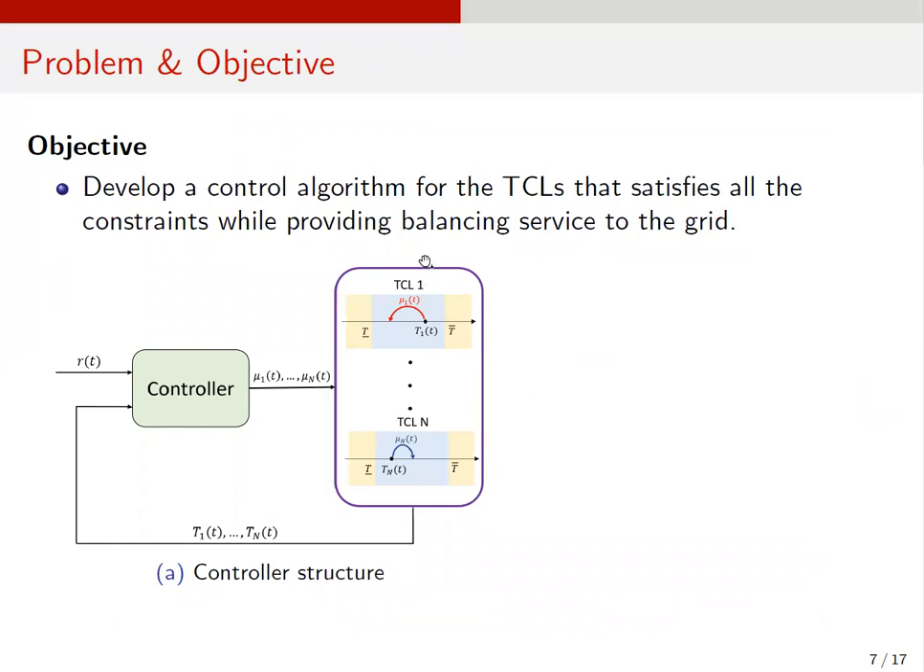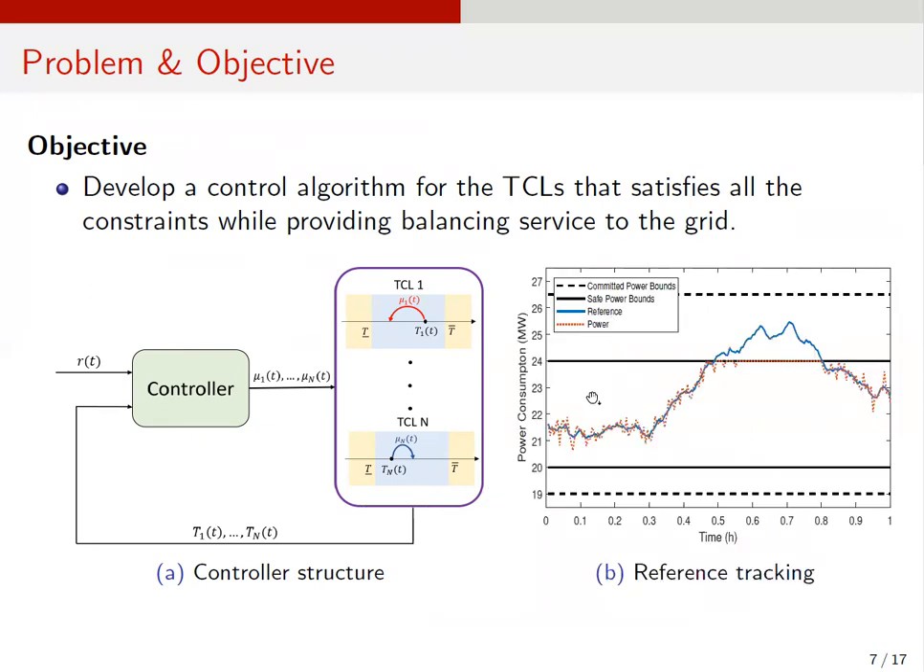Then our objective under this setting is to develop a controller for the TCLs, which never let them violate the constraints while providing balancing service to the grid. So the controller here should receive a reference signal from the system operator and control the mode of each TCL in a way that they can provide the balancing service as this graph on the right side.